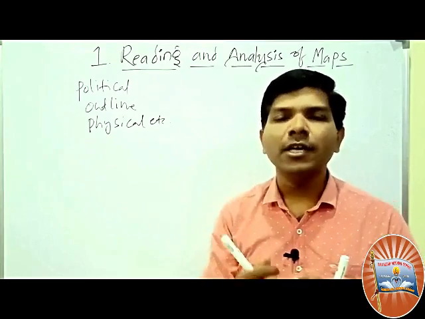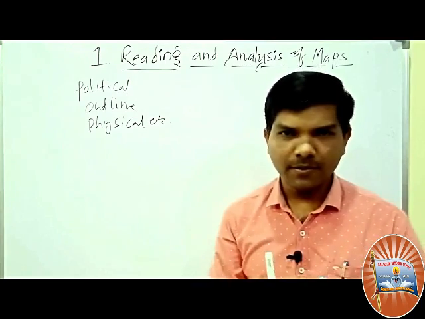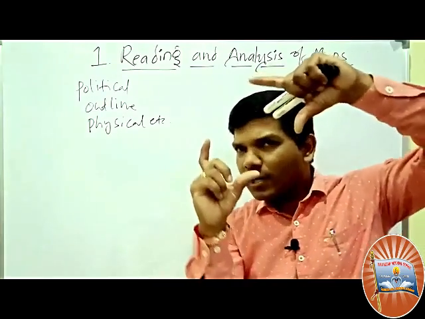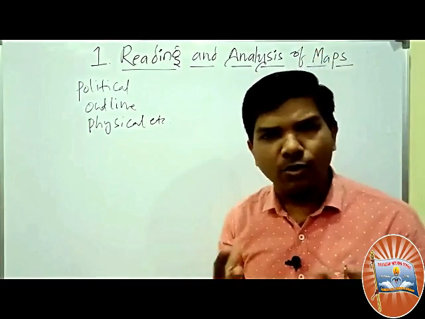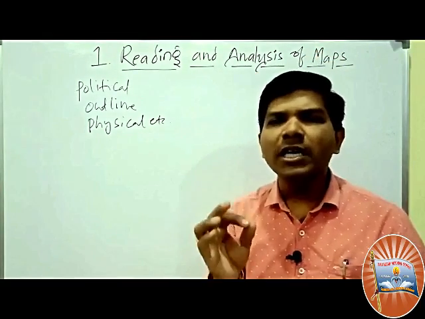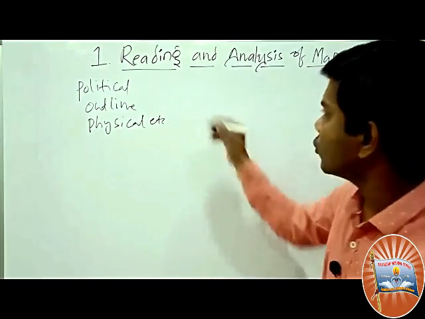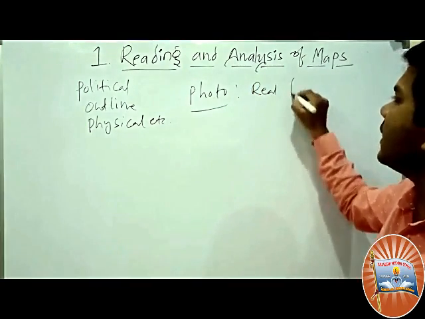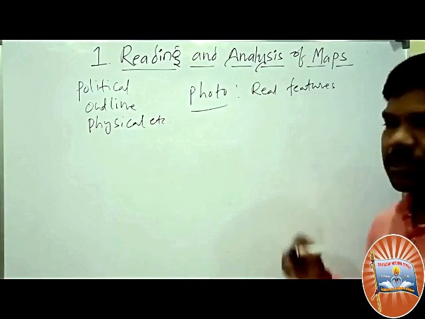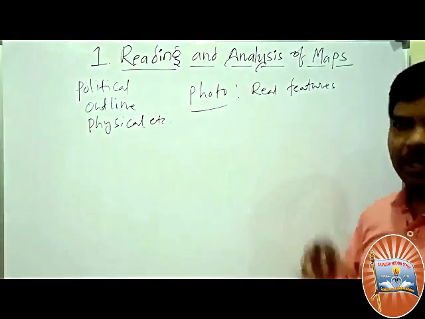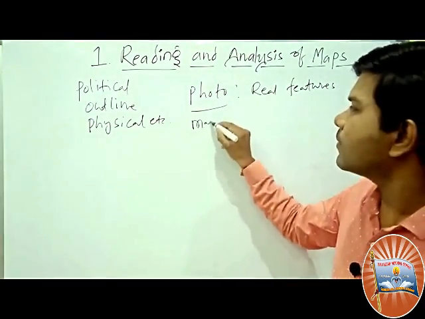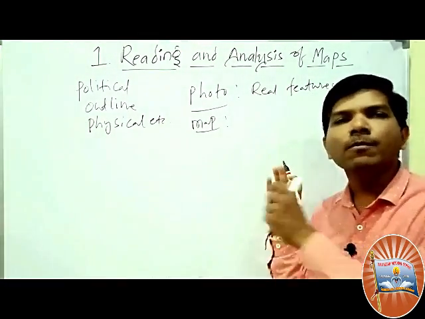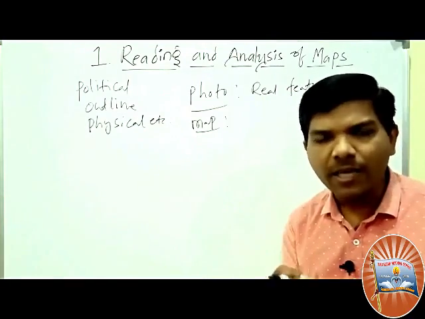Let us differentiate photo and map. What is a photo? What is a map? For example, you are taking a picture of Charminar or Hussain Sagar. That picture only shows real features. What does a photo show? A photo shows real features, isn't it? Then map. What is a map actually? What is the meaning of map? A map is a model of the place we live in.